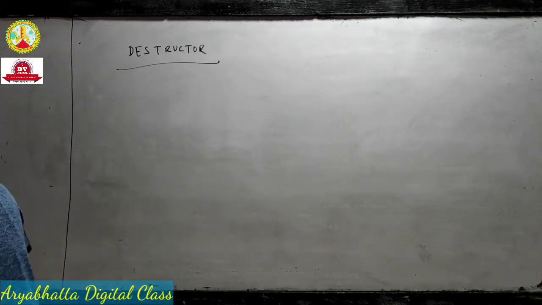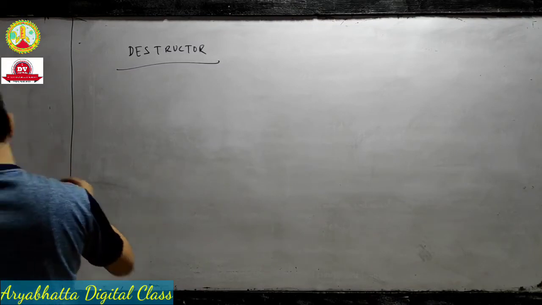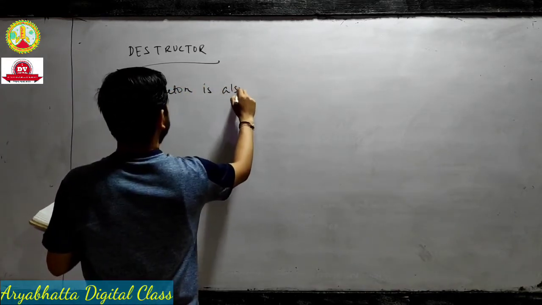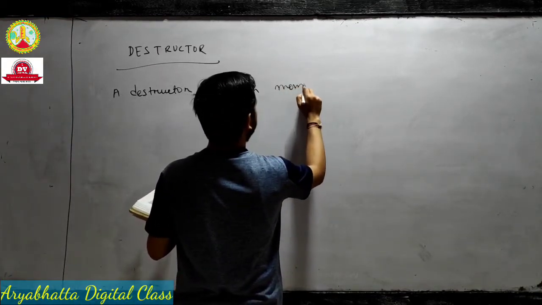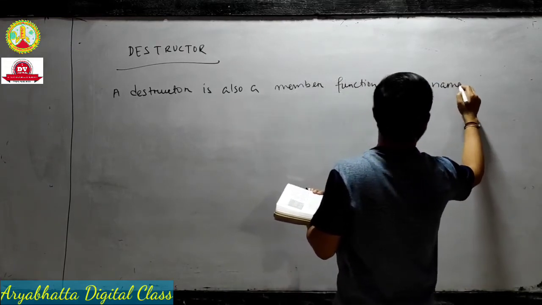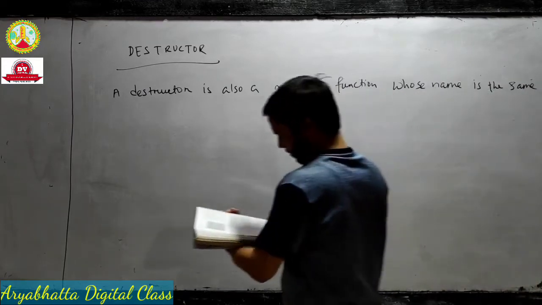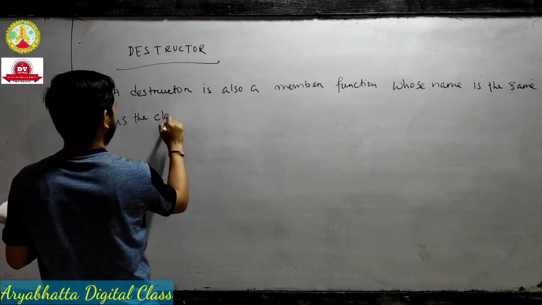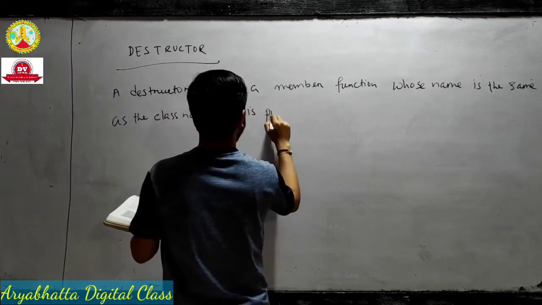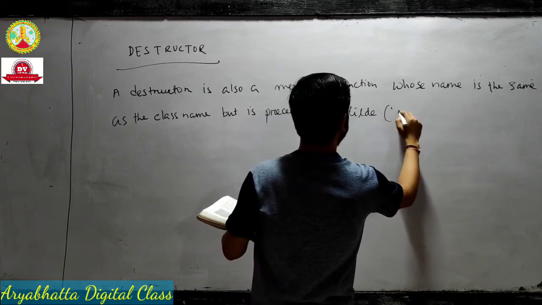Destructor. First of all, you have to write down the definition. A destructor is also a member function whose name is the same as the class name, but is preceded by a tilde, T-I-L-D-E, this symbol.